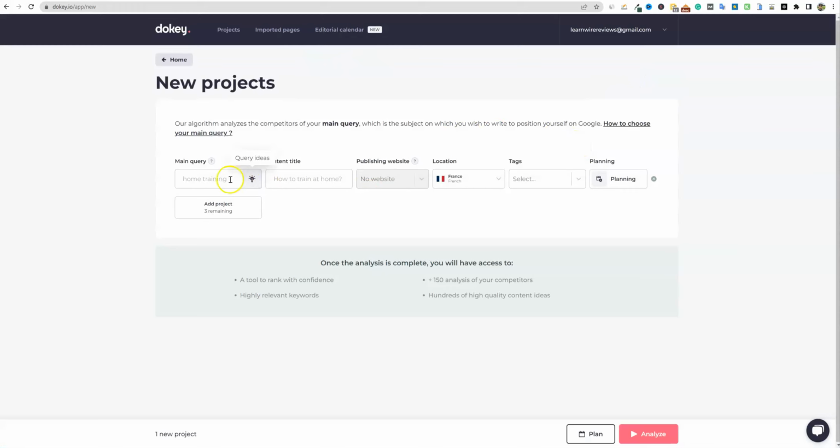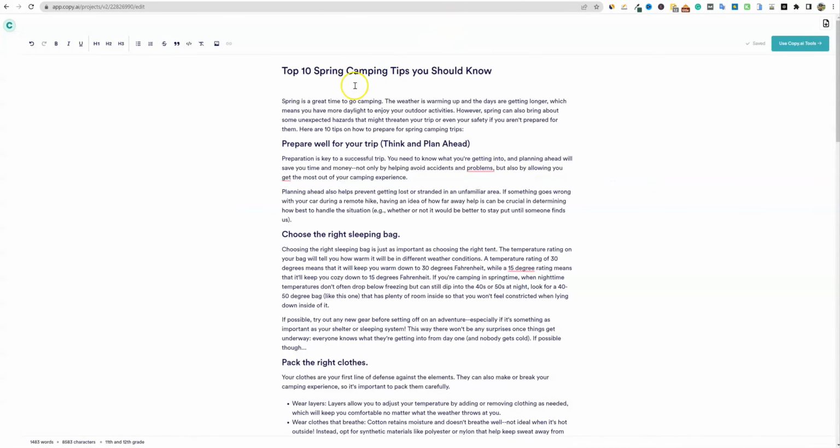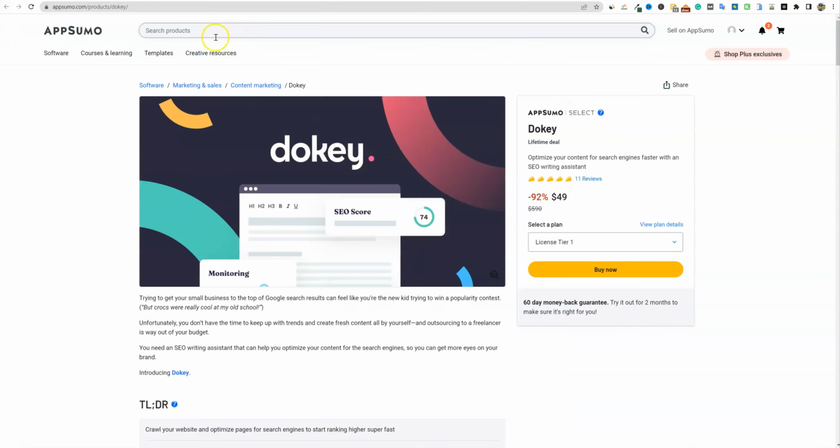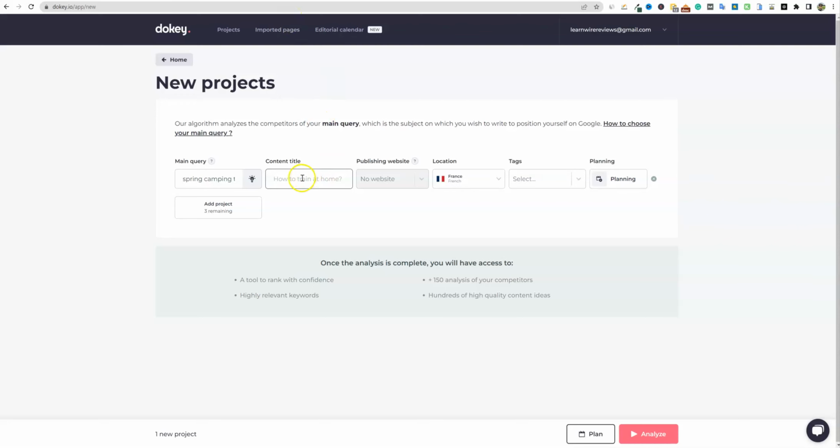And we're going to kind of just simultaneously do this. So the main query is this, the content title. Let's go over here, and I already wrote this in Copy AI because we may use this later. I wanted to have the content prepared ahead of time, and we're going to go back over and put the title in, publishing to website. So you can hook your website to this, and you can also publish it from here as well. So those are really cool features that I really, really like to look for, that I think Dokey has.